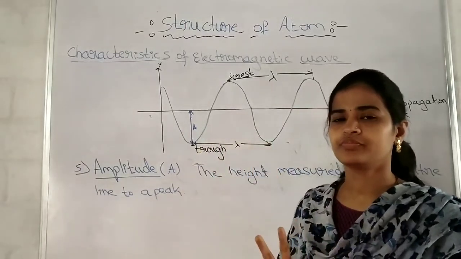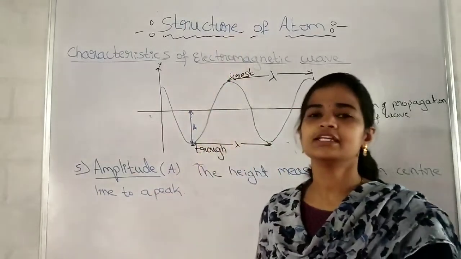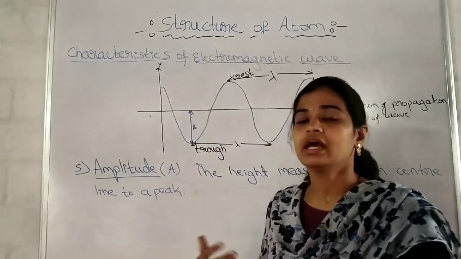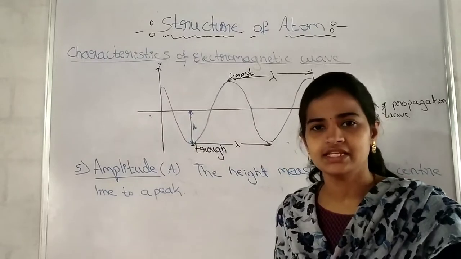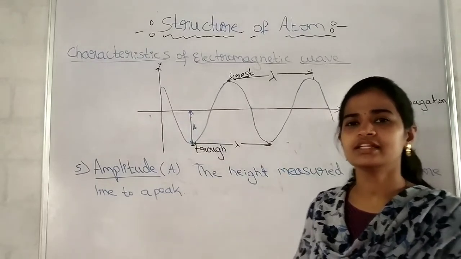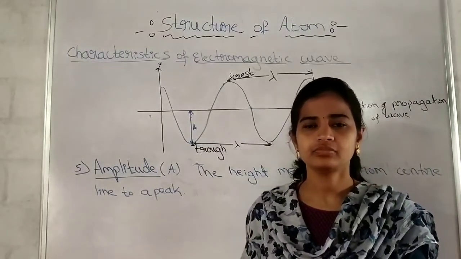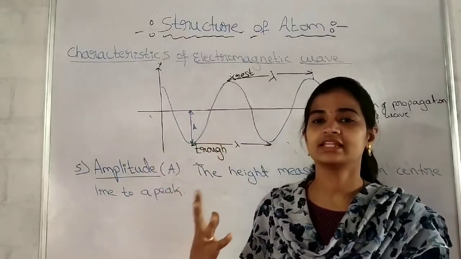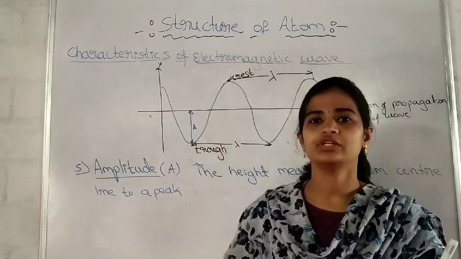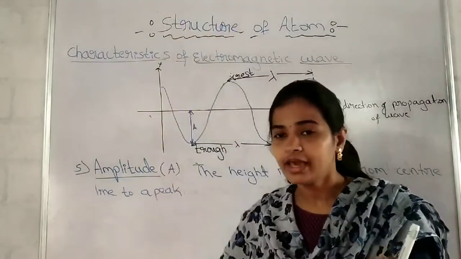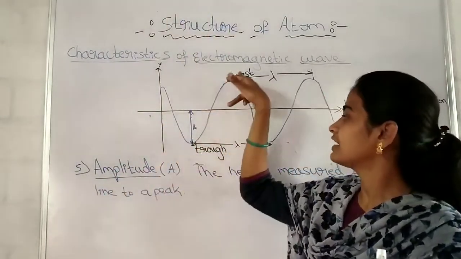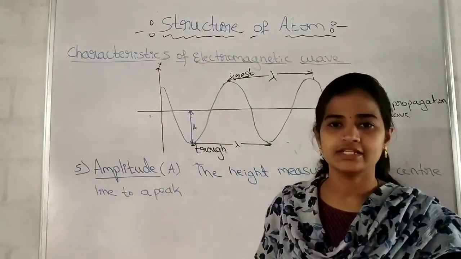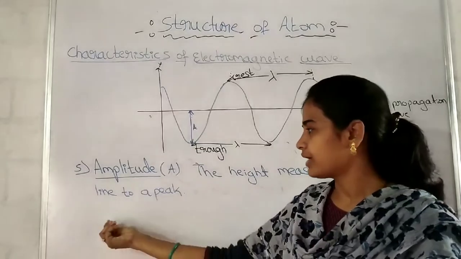Understood? Greater the amplitude of the wave, greater will be its intensity. Generally, intensity means brightness. If the visible light is so bright, we can say that it has greater amplitude. Greater the height of the crest or depth of the trough, greater will be its intensity. You write here.